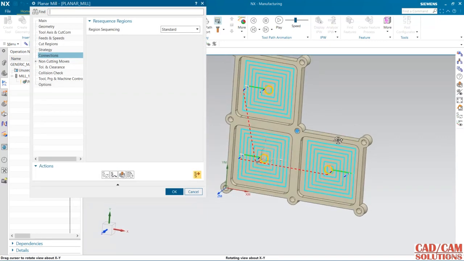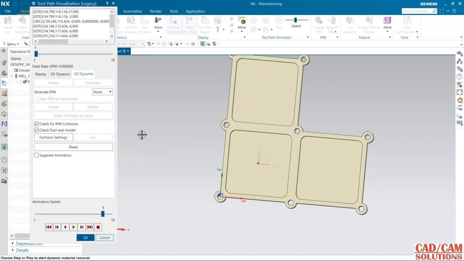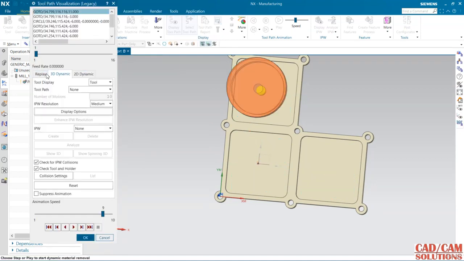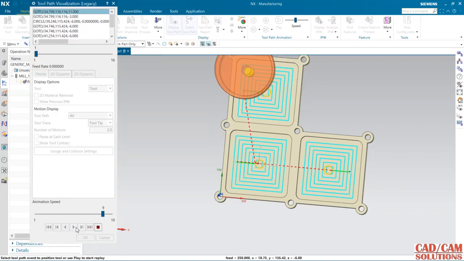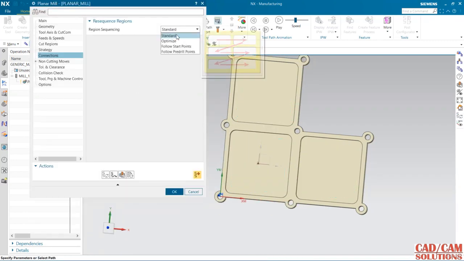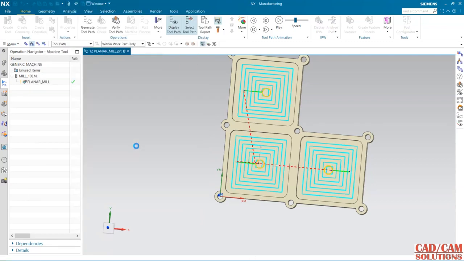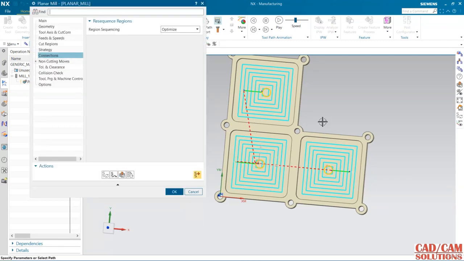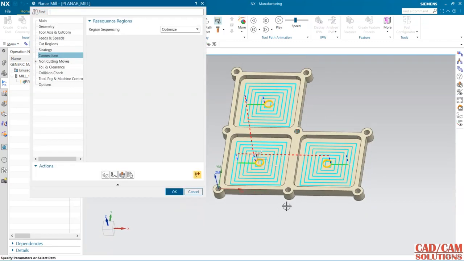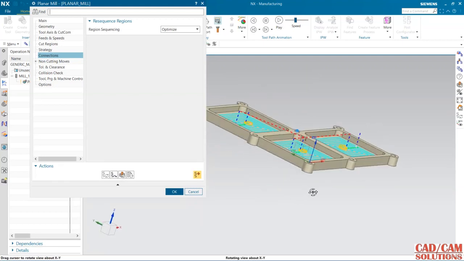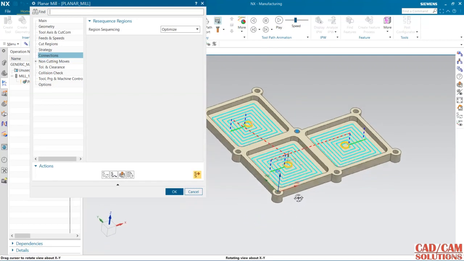See, first, second and third. If I change this to optimize and generate, because we have limited pockets, it is not affecting that much.